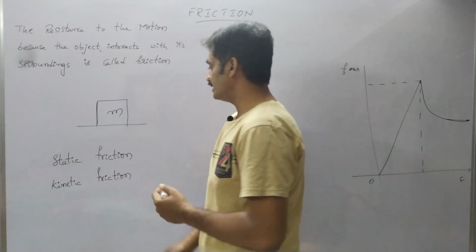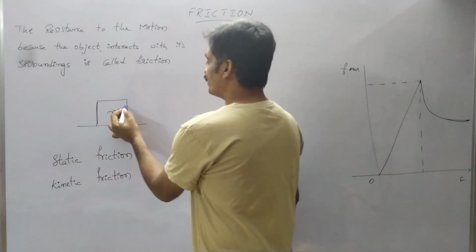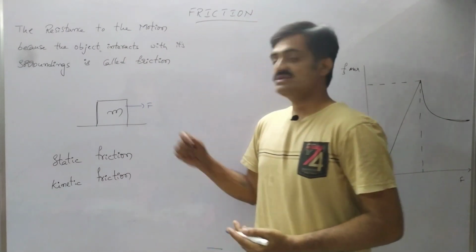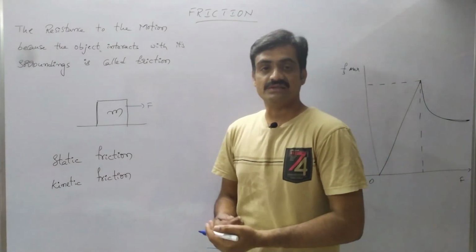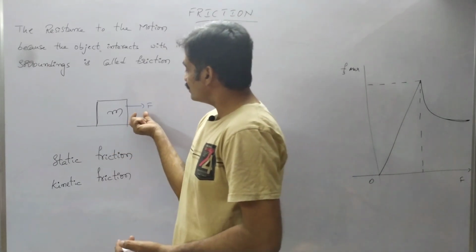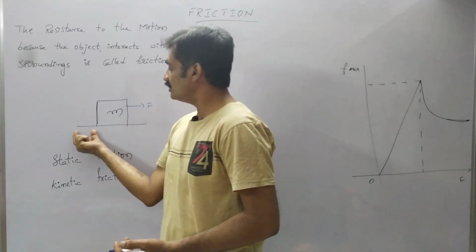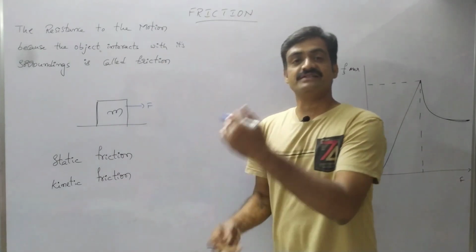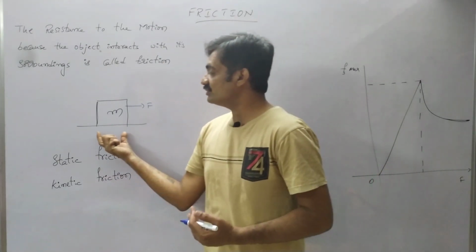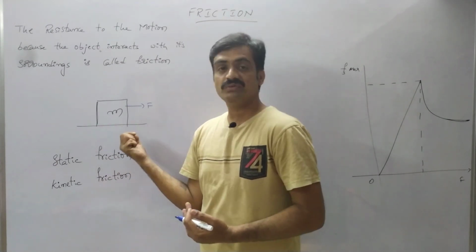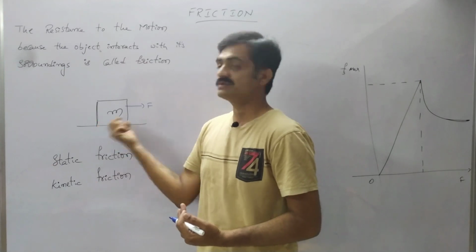Before starting, let us consider a body. If I apply force on this body, it does not move spontaneously. Why? Because something is opposing this force so that it is held to this surface. Even if I increase the force, it still does not move, so we can say that some force is acting on that body which is not allowing it to move.